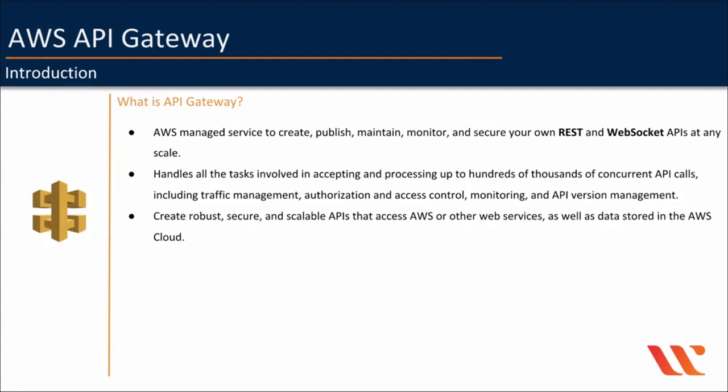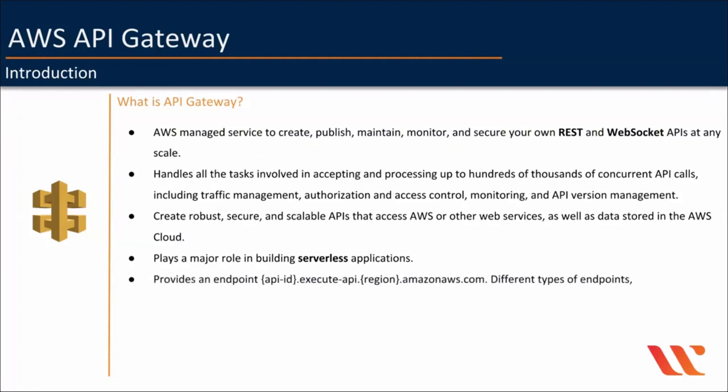And also, API Gateway plays a major role in building serverless applications. You can use API Gateway in conjunction with Lambdas, DynamoDB, or S3 to develop full-blown serverless web applications. API Gateway provides an endpoint in this format, which is your app ID, then execute-api, then the region in which you created your APIs, and then amazonaws.com.